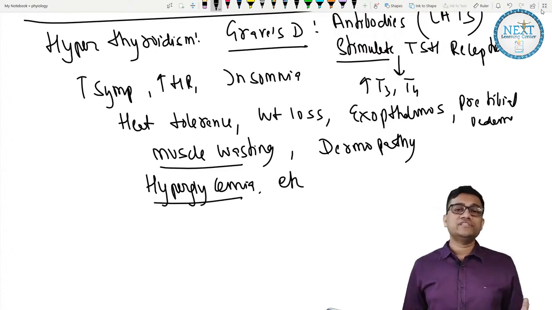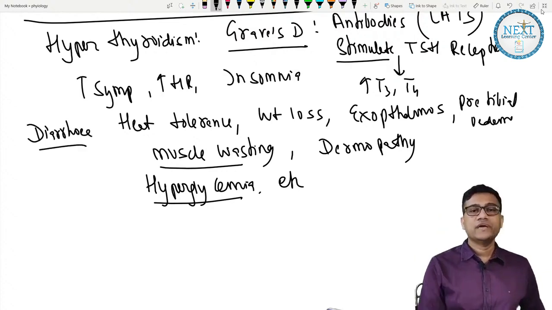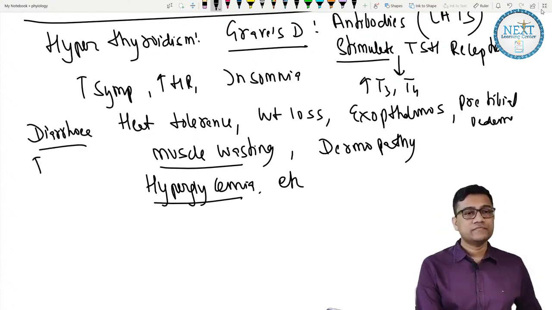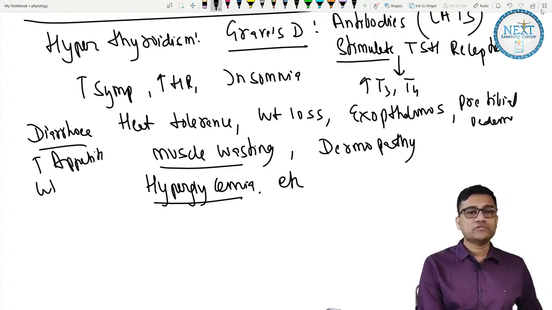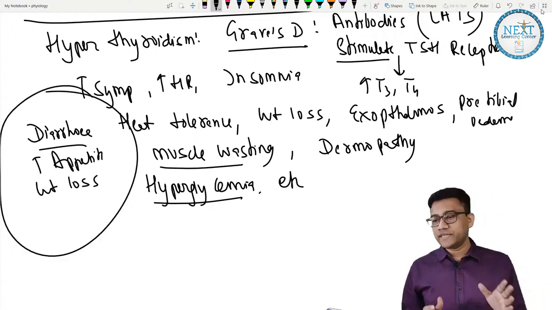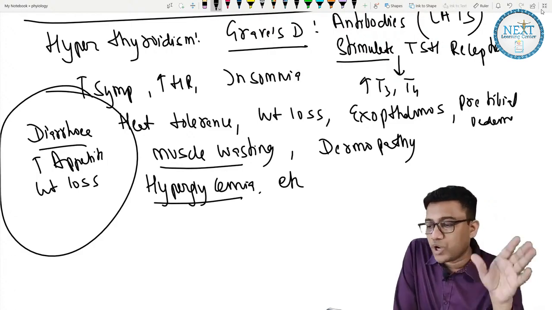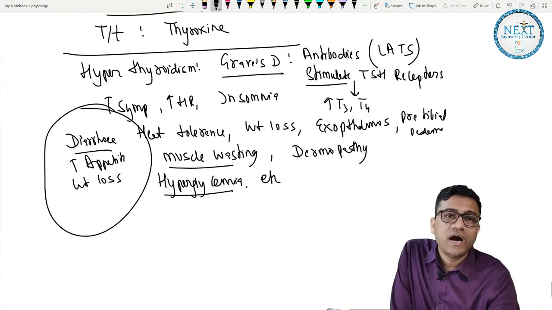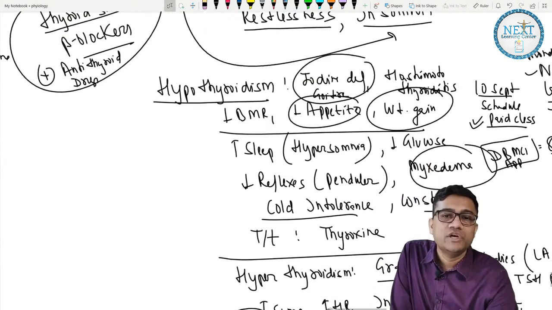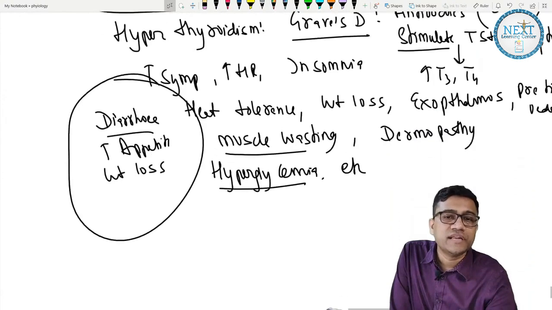So they are the features of this: increased appetite, diarrhea. This person eats a lot, still has weight loss, and has diarrhea. The other person doesn't eat, and that is the case. I hope it's clear. All these features are there in hypo and hyperthyroidism. These are hypo features, these are hyper.